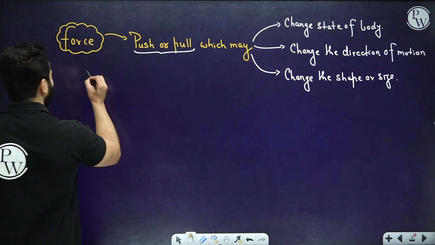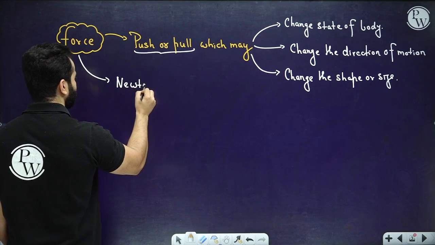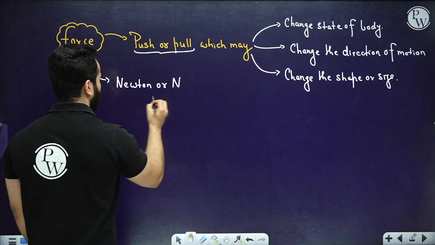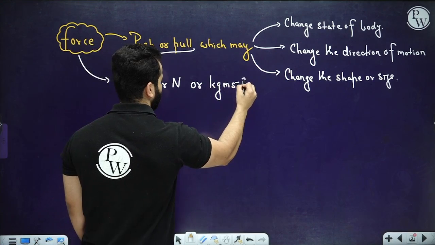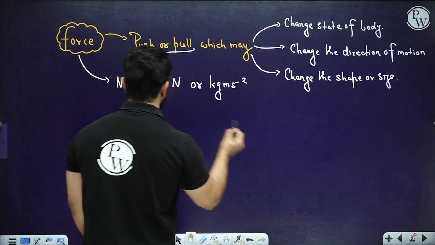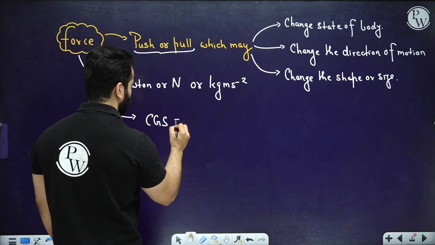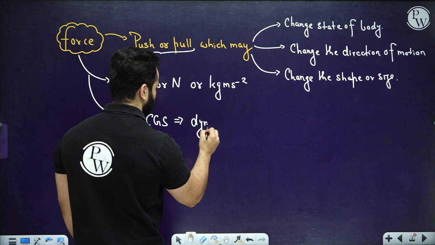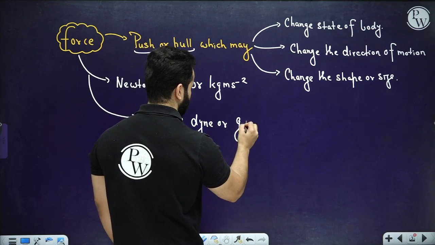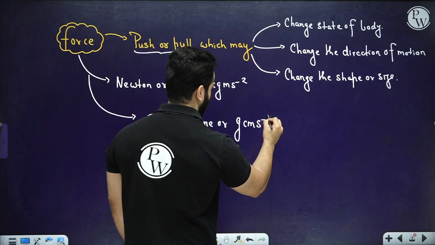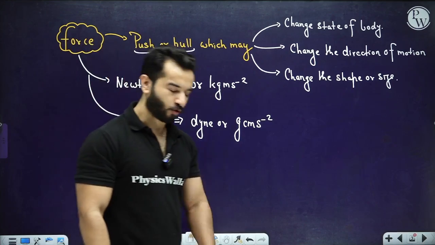Then some of the basic things, of course, it's a vector quantity. SI unit is Newton, right? Or kg meter per second square. Or if you want to convert it into CGS unit, it is going to be dyne, or gram centimeter per second square, right? You can also do the conversion. These are some of the basic things about the force.